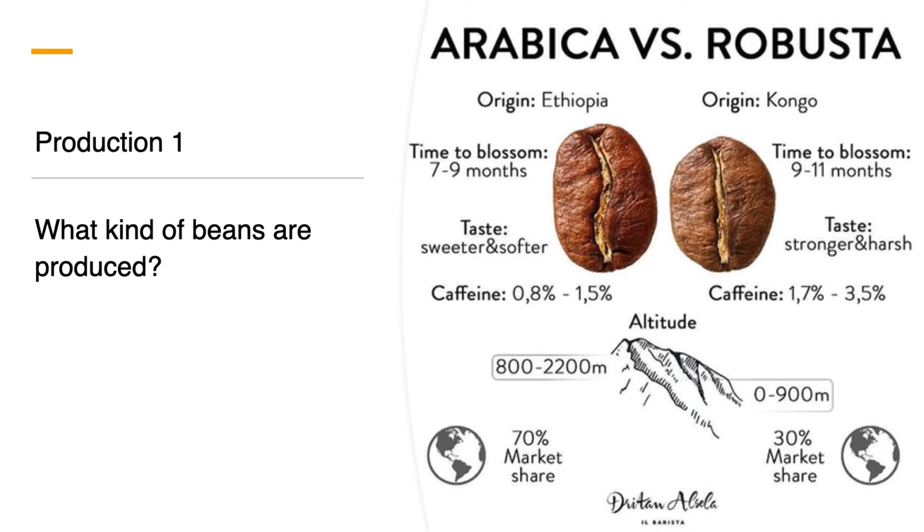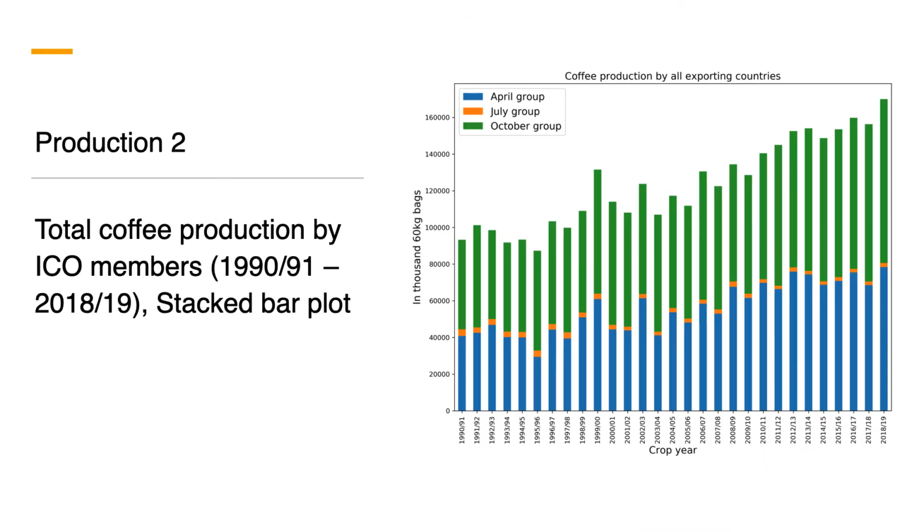First, production. This visualization already exists. I thought it is a good start to introduce the kinds of coffee beans. There are 2 main types of coffee beans, Arabica and Robusta. Arabica is sweeter and softer, and Robusta is stronger.